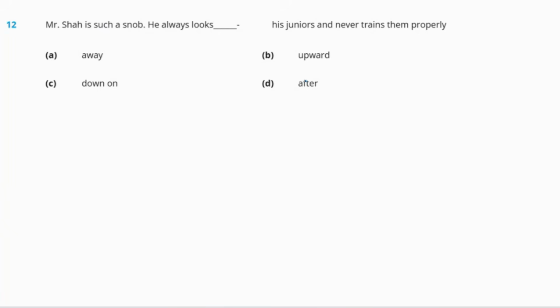...his juniors and never trains them properly. Options are A, away, B, upward, C, down on, and D, after. So, out of all of these, the right answer to the question shall be looks down on. That is option C. Now, what does it mean? It means to think that someone is inferior. When we say looks down on, we mean to say that someone feels that the other person is inferior to him or her.